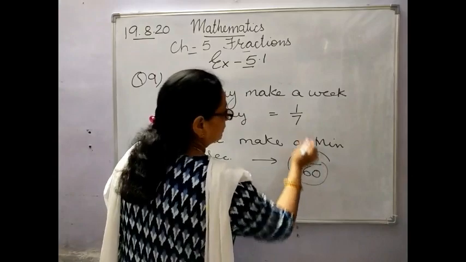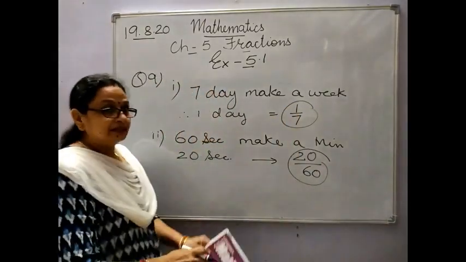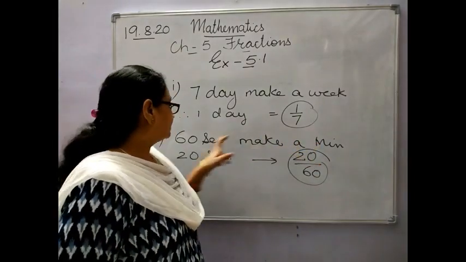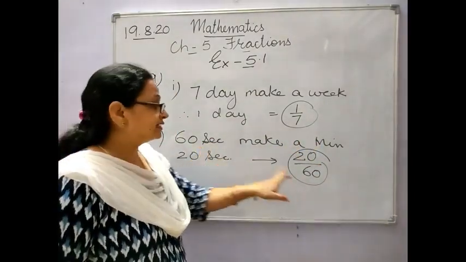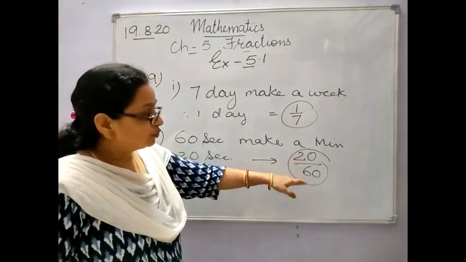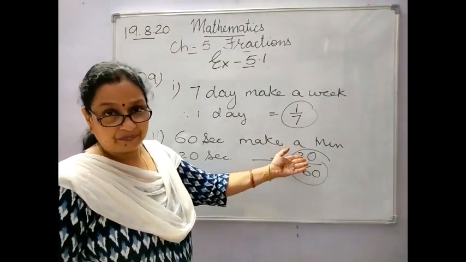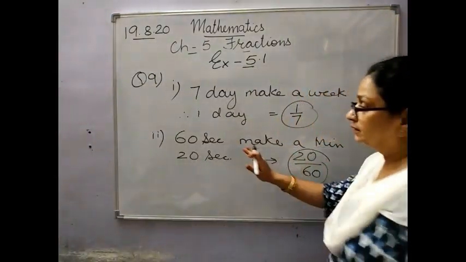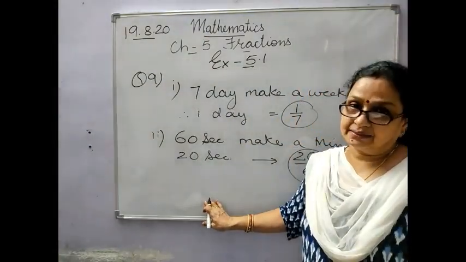This is your answer. See children, the other way around you can find out. Total in 1 minute there are 60 seconds. Total seconds you have 60. Out of this you have to find for 20, so you will write it above. Is that clear? Have a look. Other two you will do as it is.